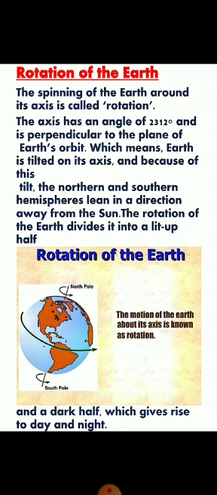This is the reason why places in the east get exposed to the sun first. Hence, their time is ahead of the time in places in the west. Some of you may have friends or relatives in other countries. आप देखेंगे जब वहाँ पे नाइट होती है तो यहाँ पे डे होता है. Now you know why it has happened, right? So it is all about the rotation of the earth.